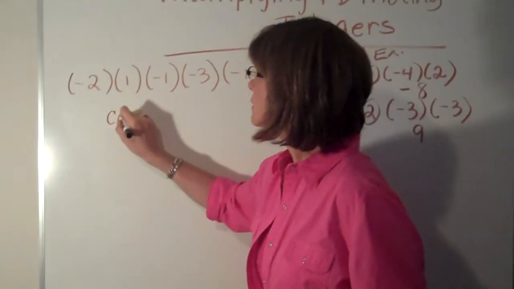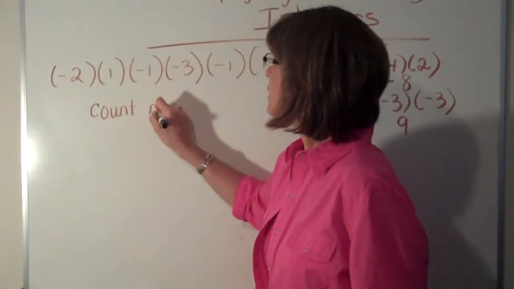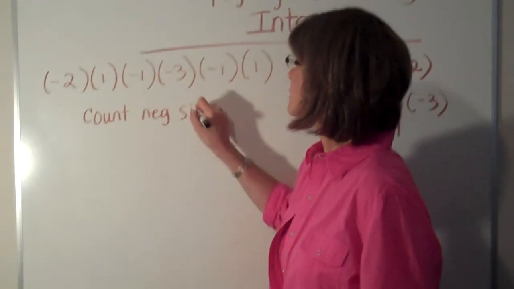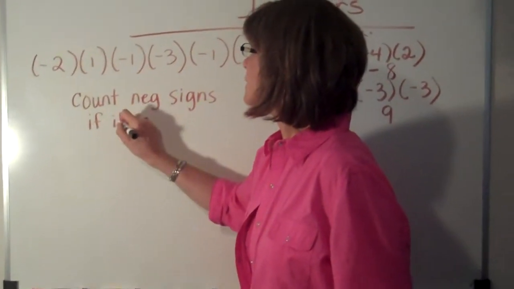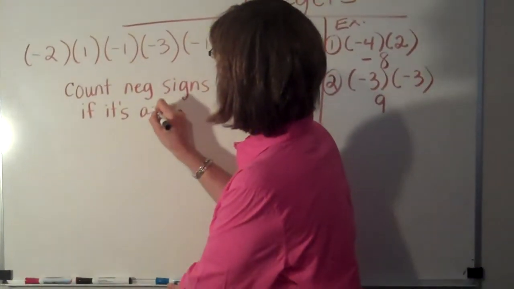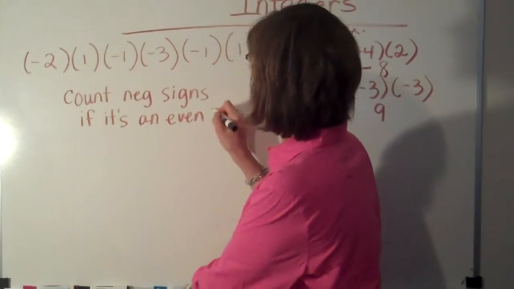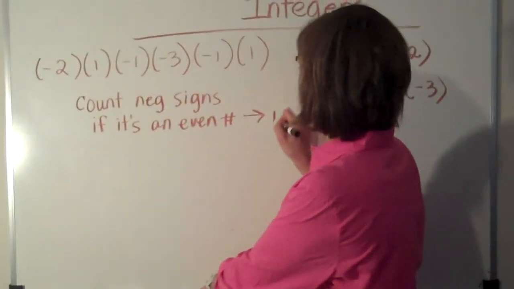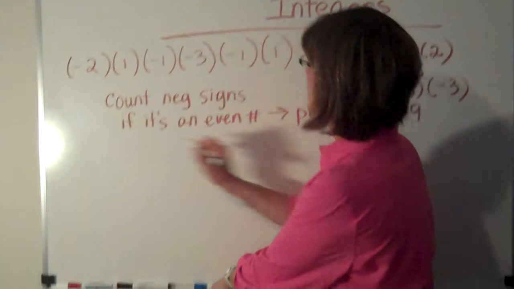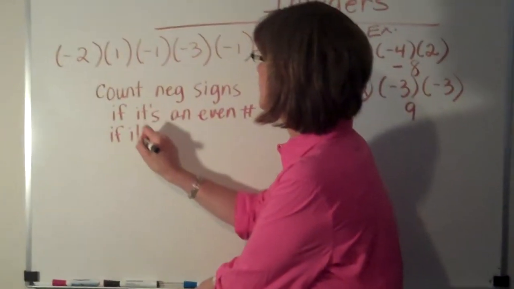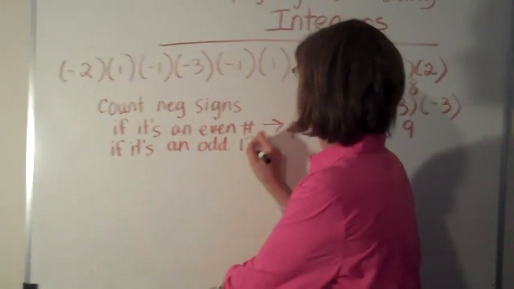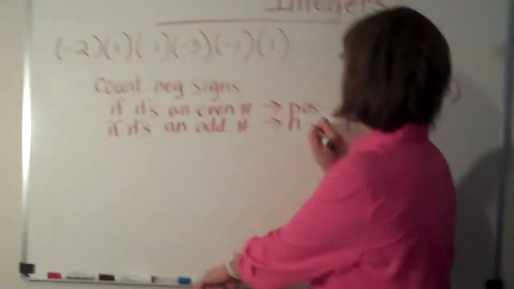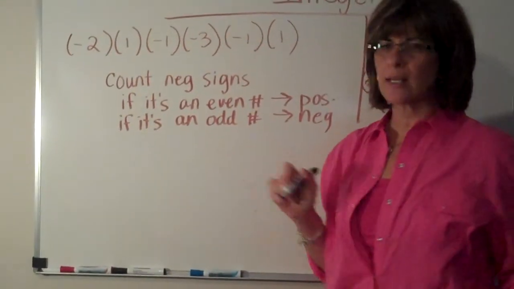So count negative signs. If it's an even number, answer is positive. If it's an odd number, answer is negative. So let's go back to our example.